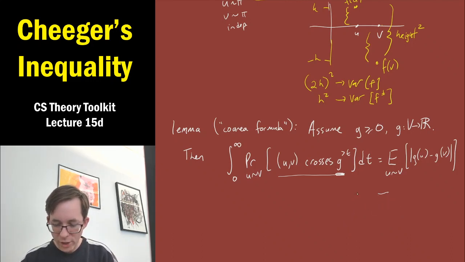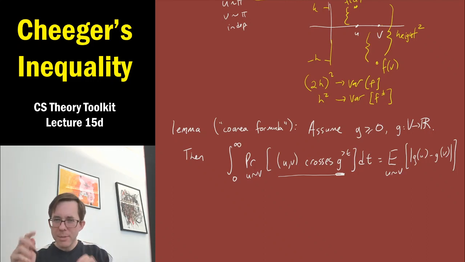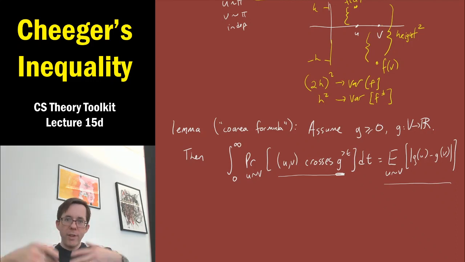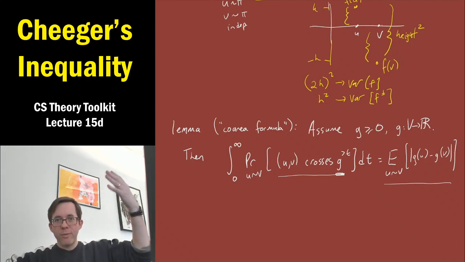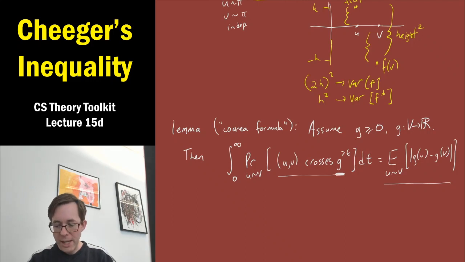It's saying that's equal to this local variance of g, which makes some sense. The more g varies, the faster it shoots around, you could imagine a higher probability that a random edge will have g's value on one side of t at one point and on the other side of t at the other point.